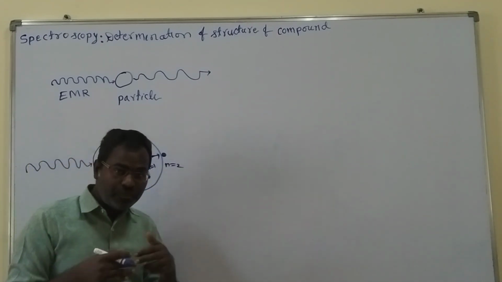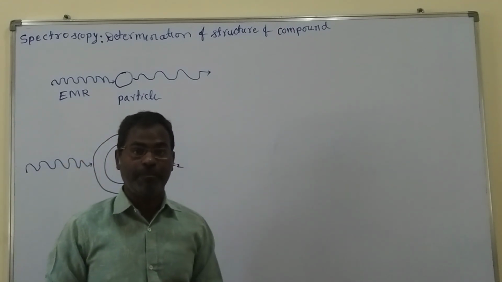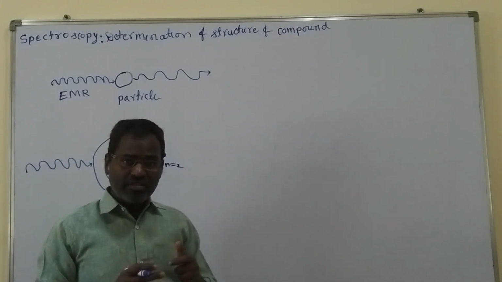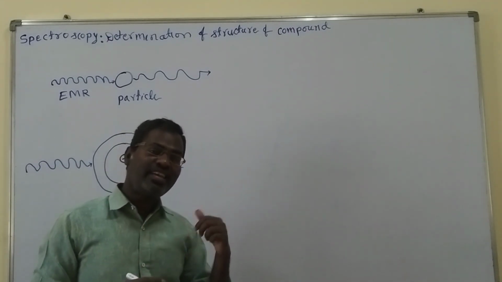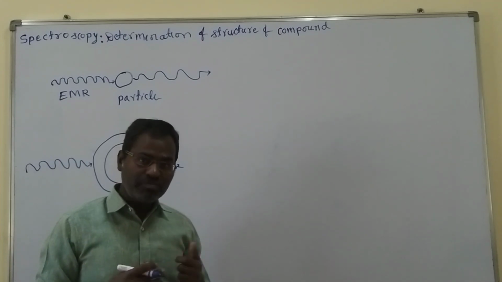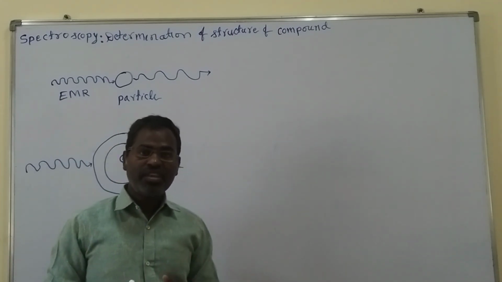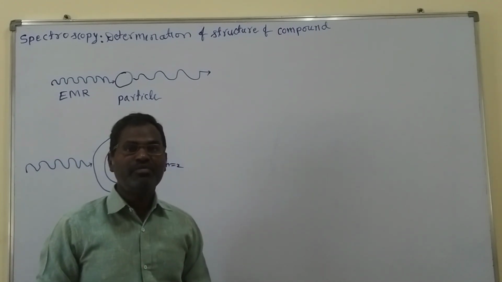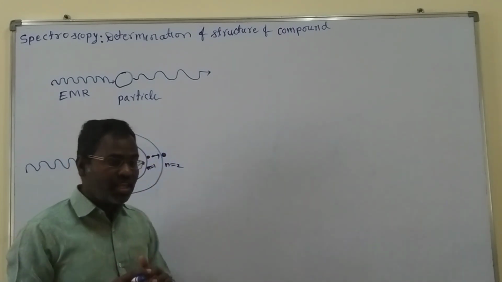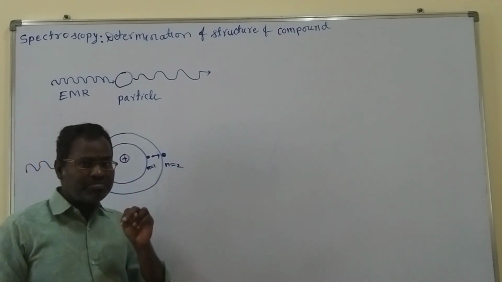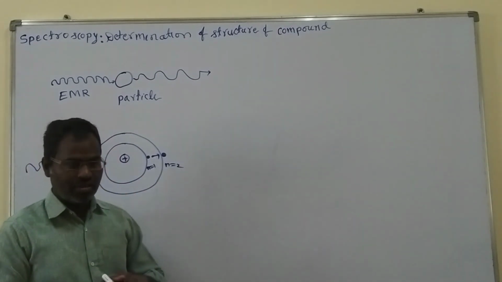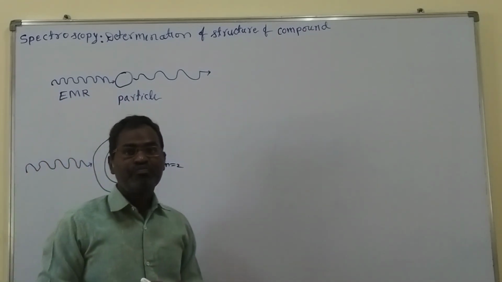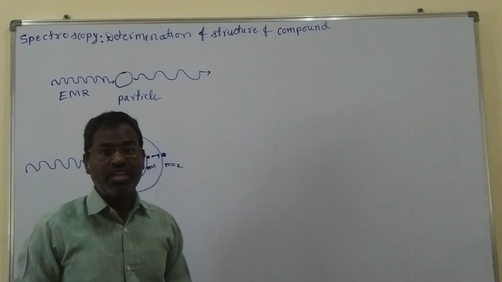If we take the absorbed energy and analyze it, that is called absorption spectroscopy. Whereas if we take the emitted energy for the analysis, it is called emission spectroscopy. So overall, the molecule shows two types of interactions: one is absorption and the second is emission.